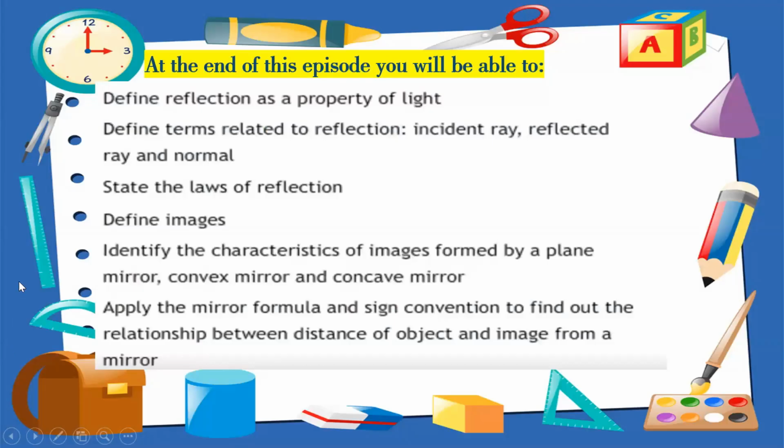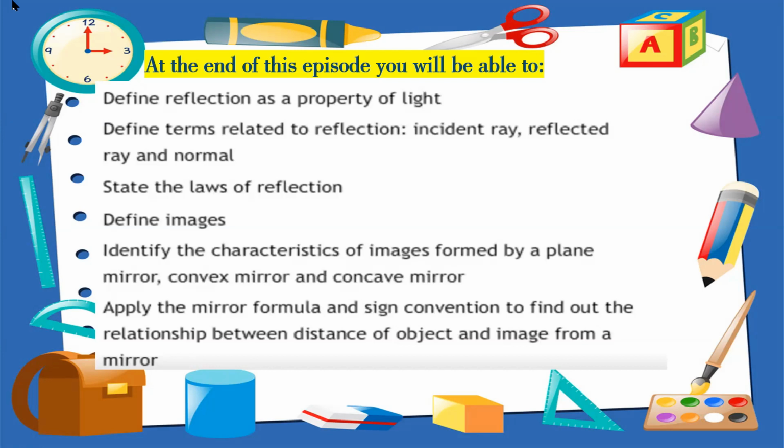So at the end of this episode, we will be able to define what reflection is and how the property of reflection is related to light. We will also define terms related to reflection. So what do we mean by an incident ray, the reflected ray, and normal? We will study the laws of reflection.